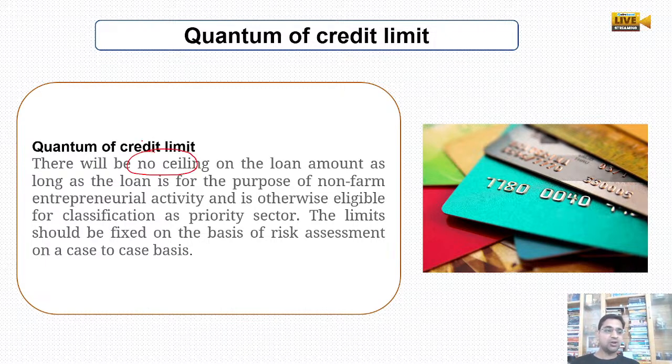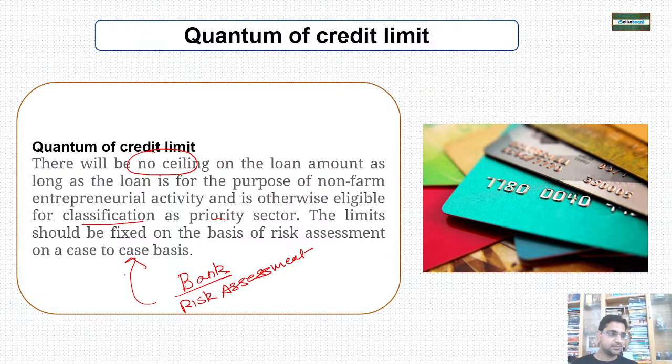Okay, but it is not like that you go and you don't have any kind of asset or something, you will take a 20 crore loan, 50 crore loan. No, it is not like that. So it is based on the classification, like in which area, which priority sector, how much has to be given. Bank has to take their own risk assessment on case to case basis.